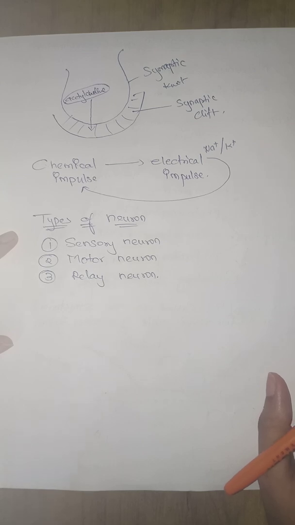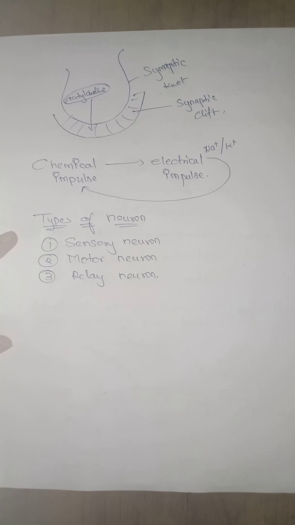This whole concept is there in your reflex arc, which will be explained in another chapter or another part of my video, but right now I don't think I have to explain it here. So let's keep it this way: the types of neurons are three, that is sensory, motor and relay neurons.